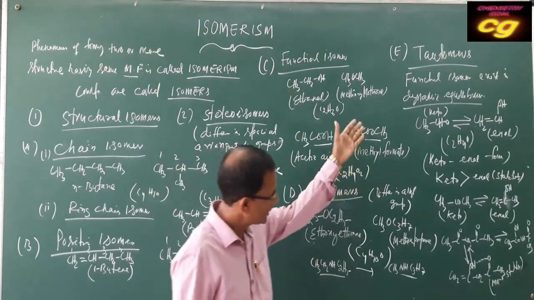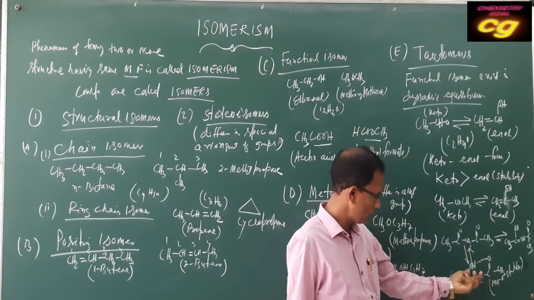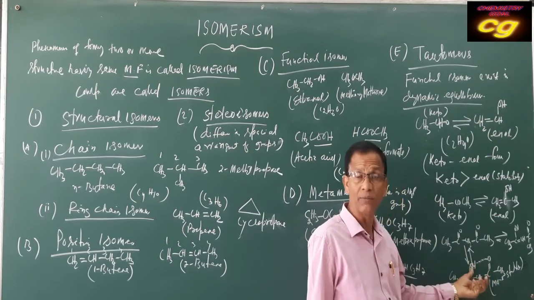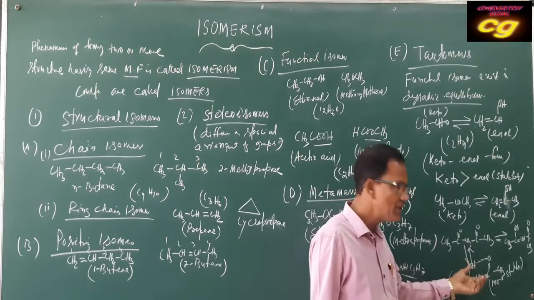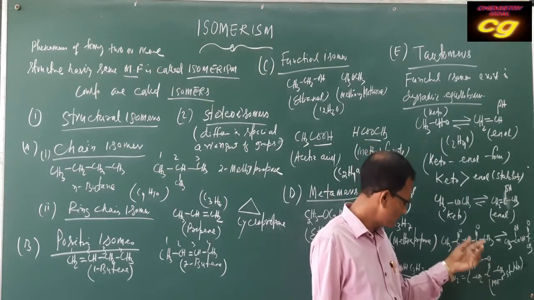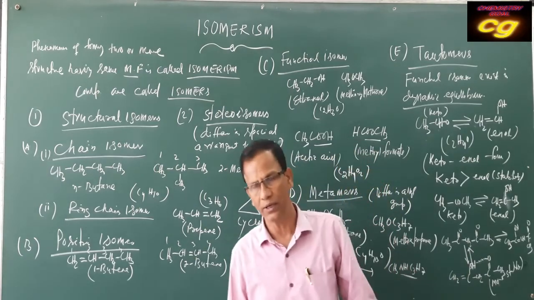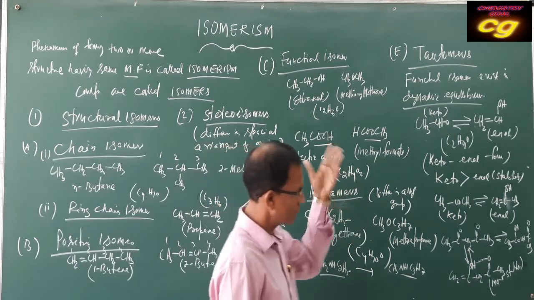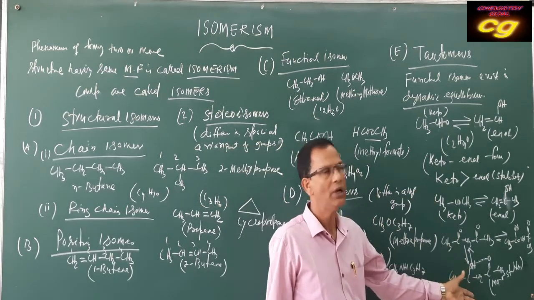If the enol form has intramolecular hydrogen bonding, stability is more. That's why the percentage of enol depends upon the stability of the enol form. If stability is more, then the percentage of enol form will be more.